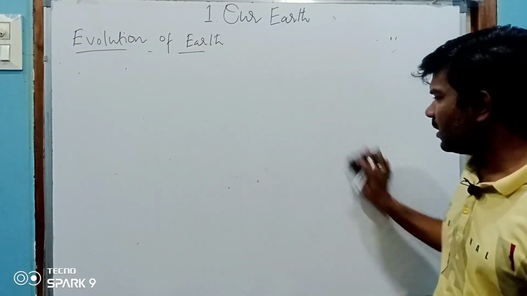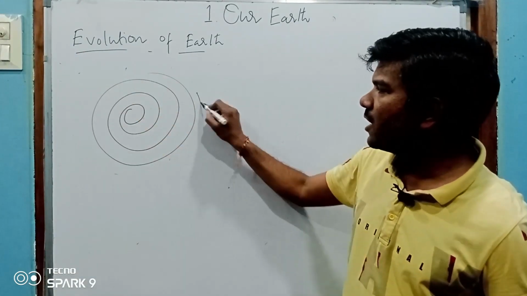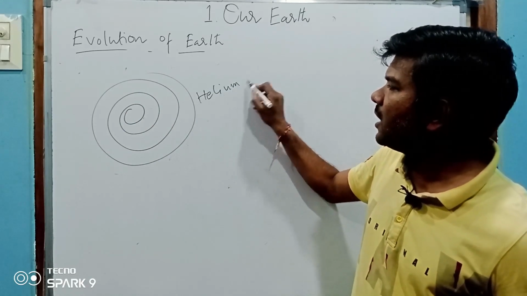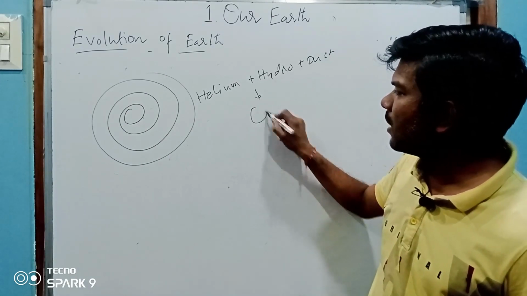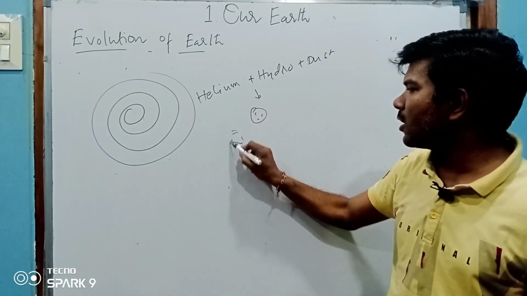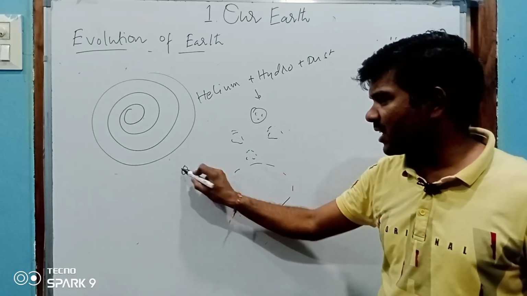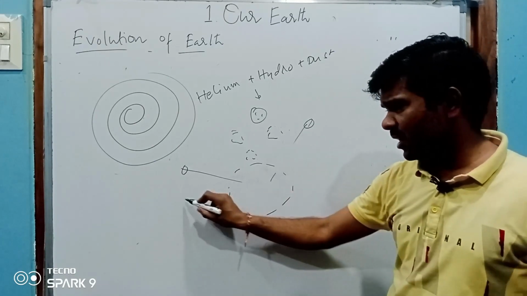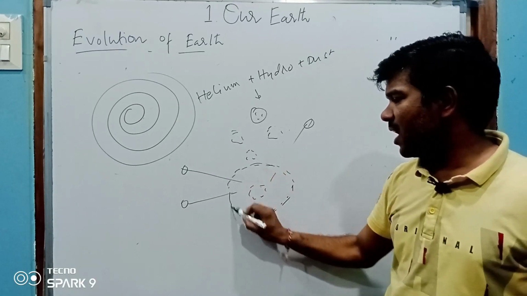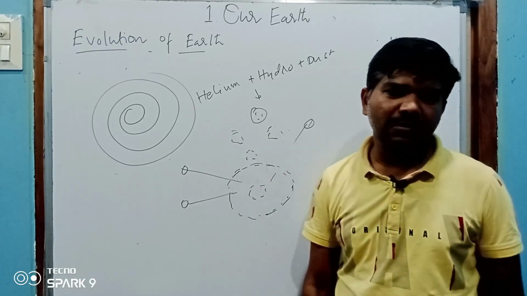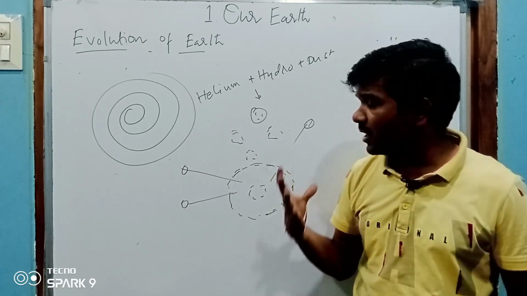The matter is the same: swirling dust, hydrogen, helium plus dust. They became a small rocky body. There are so many rocky bodies, and they became bigger rocky bodies. They attracted heavier objects. Whenever heavier objects hit and reached the center, lighter objects went away and formed the crust.